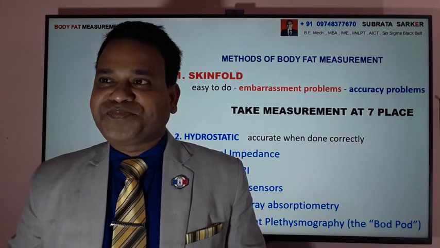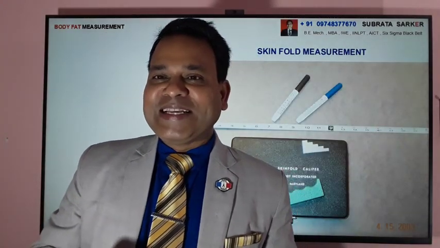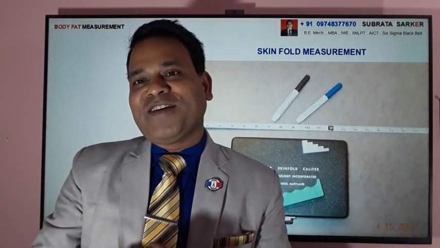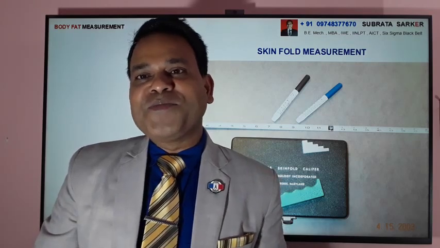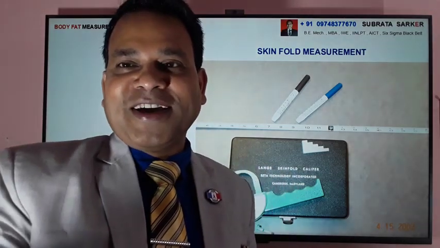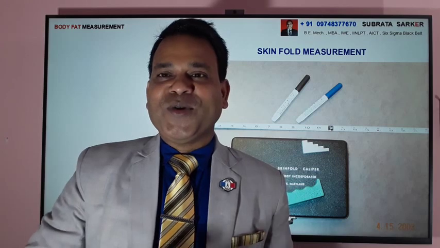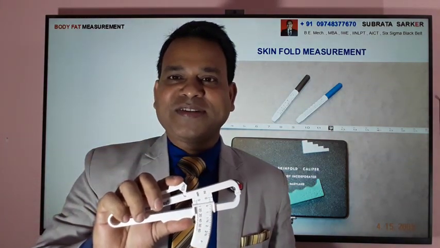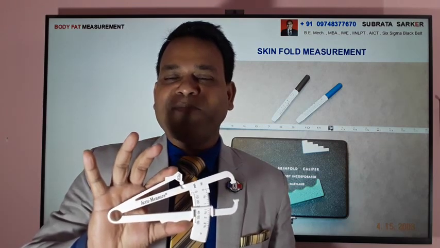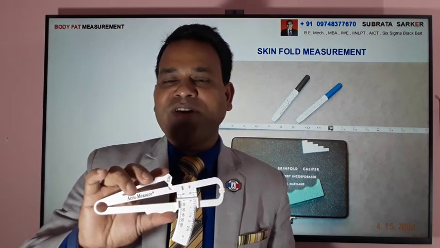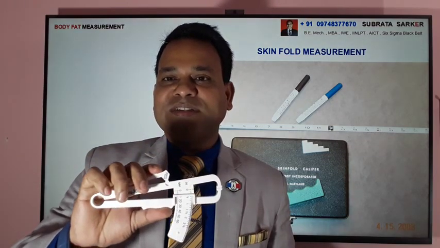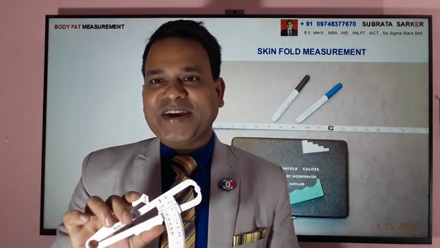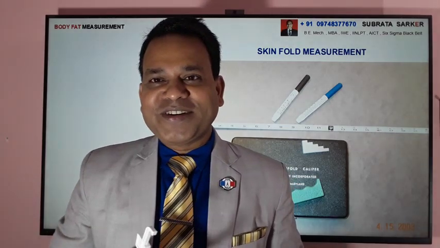For that you need only a measuring instrument. This is called a body fat measurement caliper, and I bought this in the US during the training period. Rather, they gave me this during the training. This is a special body fat caliper. Readings are in inches and millimeters. There is a process for how to hold it and how many times you need to hold it for measuring.